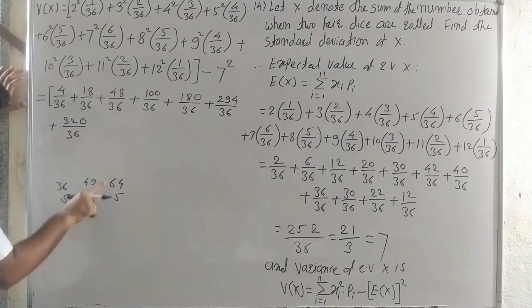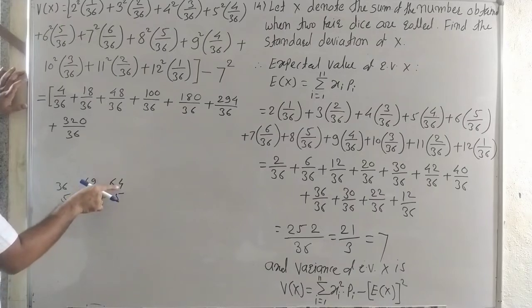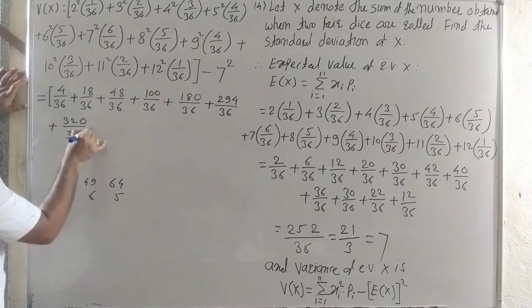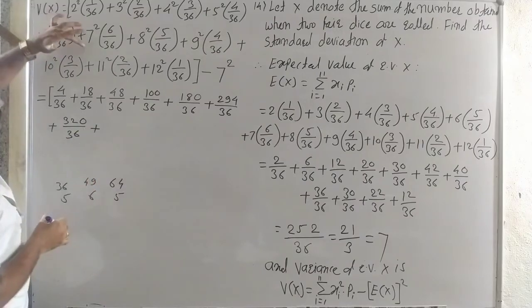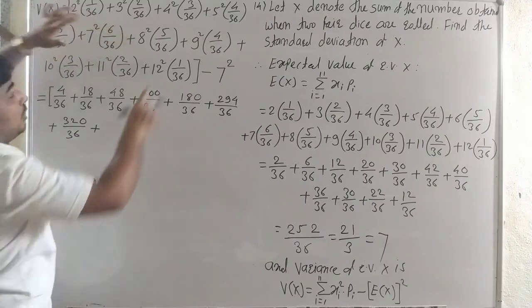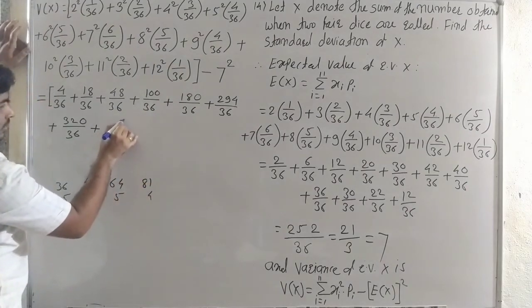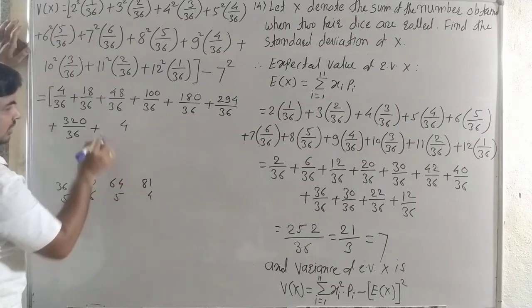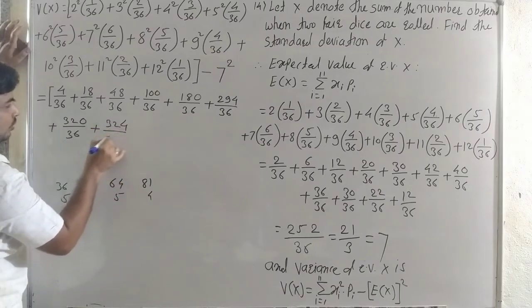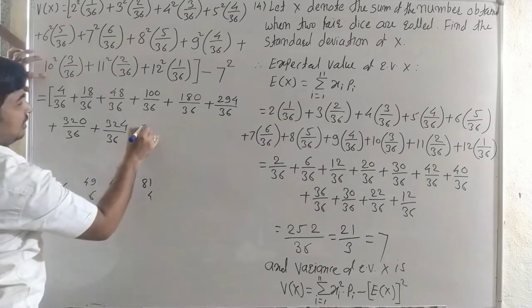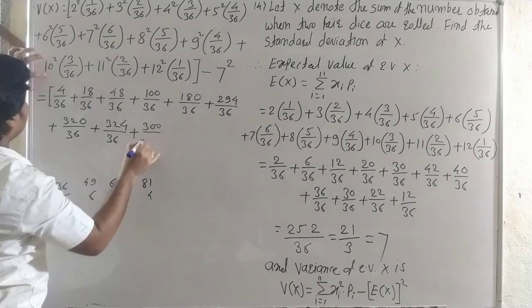Okay, see carefully the calculation and check this. 5 into 4, 20, 0, carry 2, 30, it is 32 plus again this is 64. Now 81 into 4, okay, it is 4 and here 32 upon 36, plus again it is 10, it is 300 upon 36.